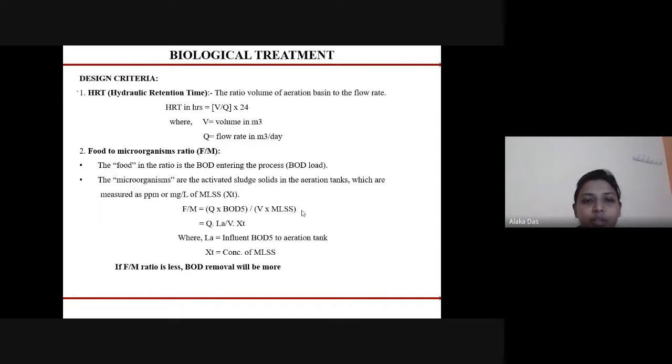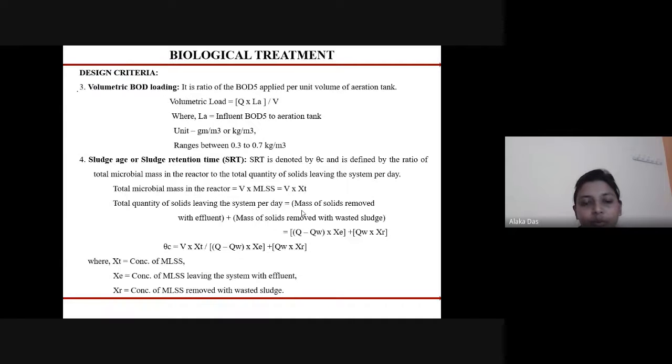Food to microorganism ratio: the food in the ratio is the BOD that is entering the process, and the microorganisms are the activated sludge solids in the aeration tank, which is measured as ppm or mg per liter of MLSS. It is calculated using the equation F by M equals Q into BOD 5 days upon V into MLSS. If the F by M ratio is less, then BOD removal will be more.